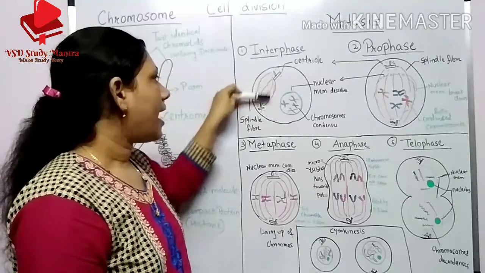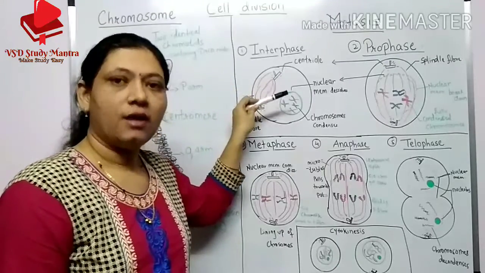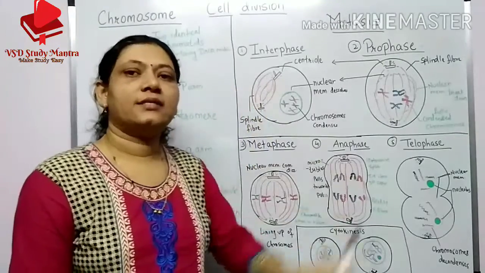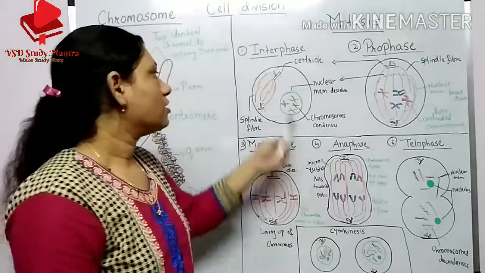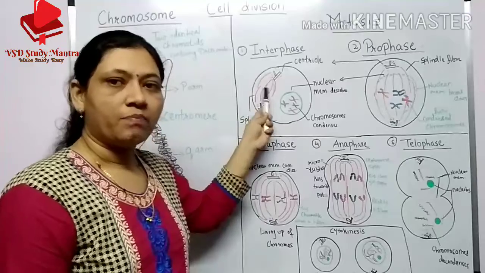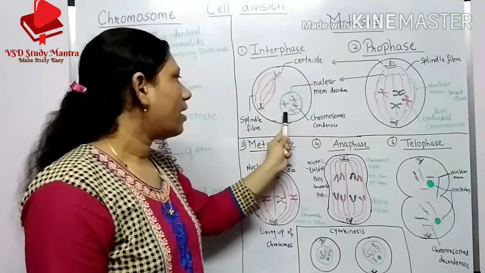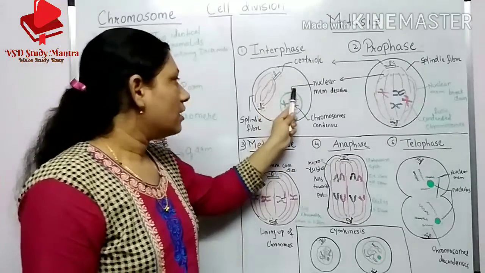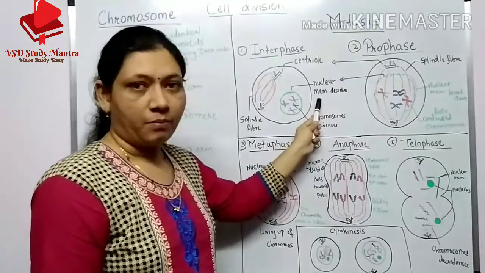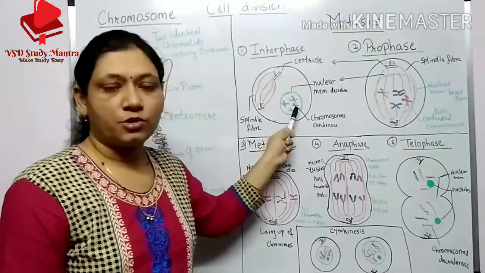These red lines are called spindle fibers, and they are a flexible protein. Here one circle I have drawn, it is a nuclear membrane. Here in the nuclear membrane there are chromosomes.